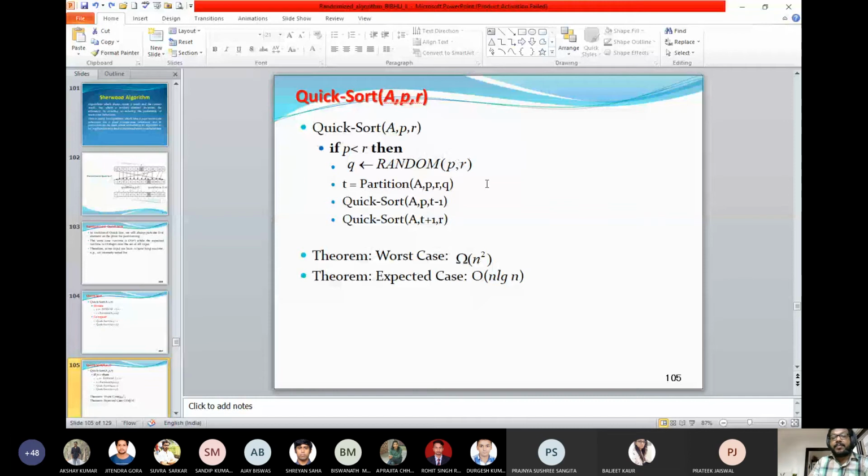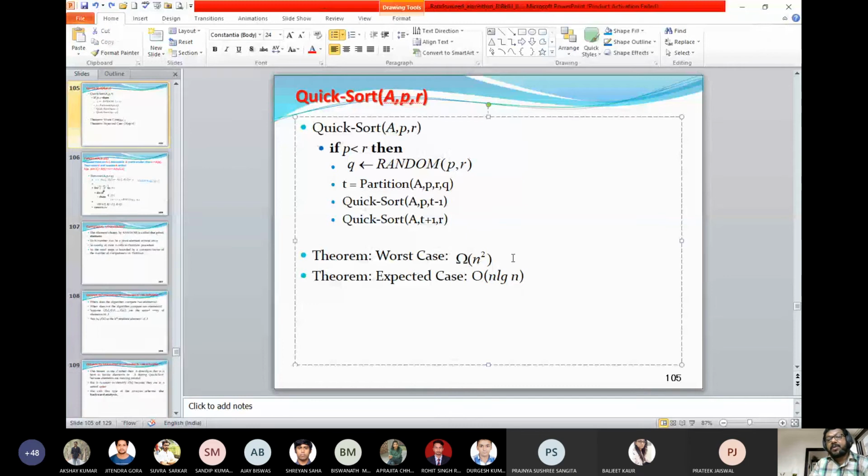Does it have a worst case time? Yes, it might, because if you pass all elements identical, it may land in that situation. So for randomized quicksort also, we cannot ignore that we may land in this situation.